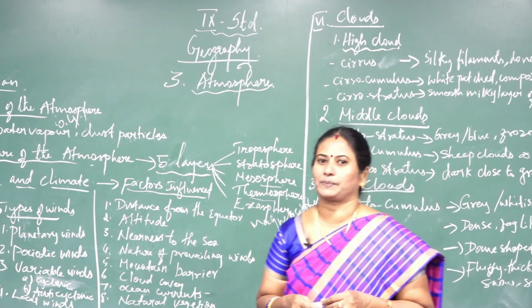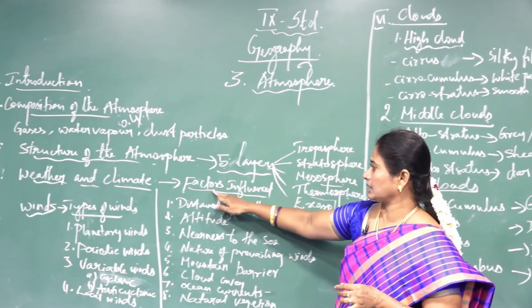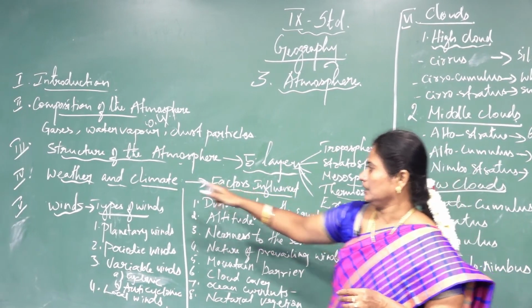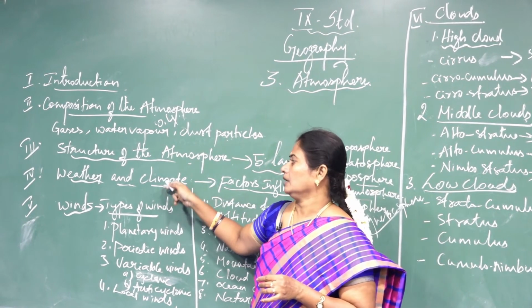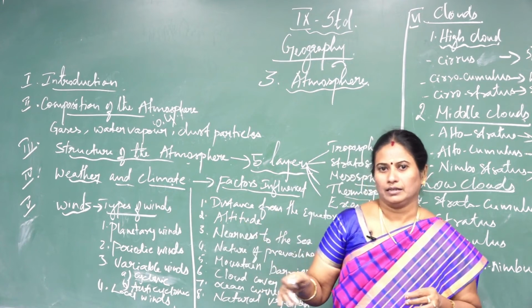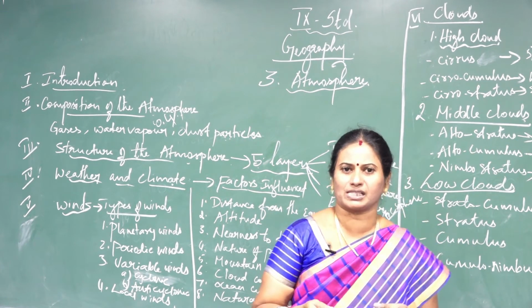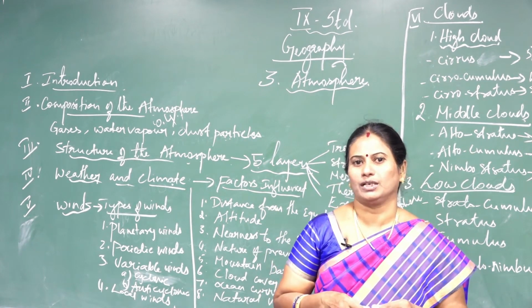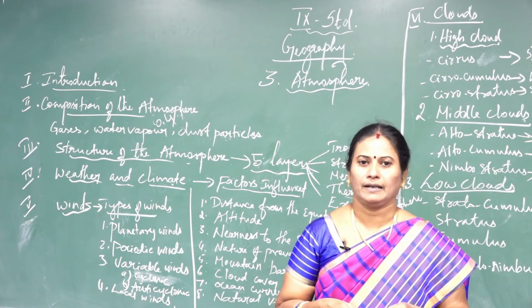Next I am going to explain the factors that influence weather and climate. Now I will explain what is meant by weather and climate. Weather and climate are terms related to atmospheric conditions.